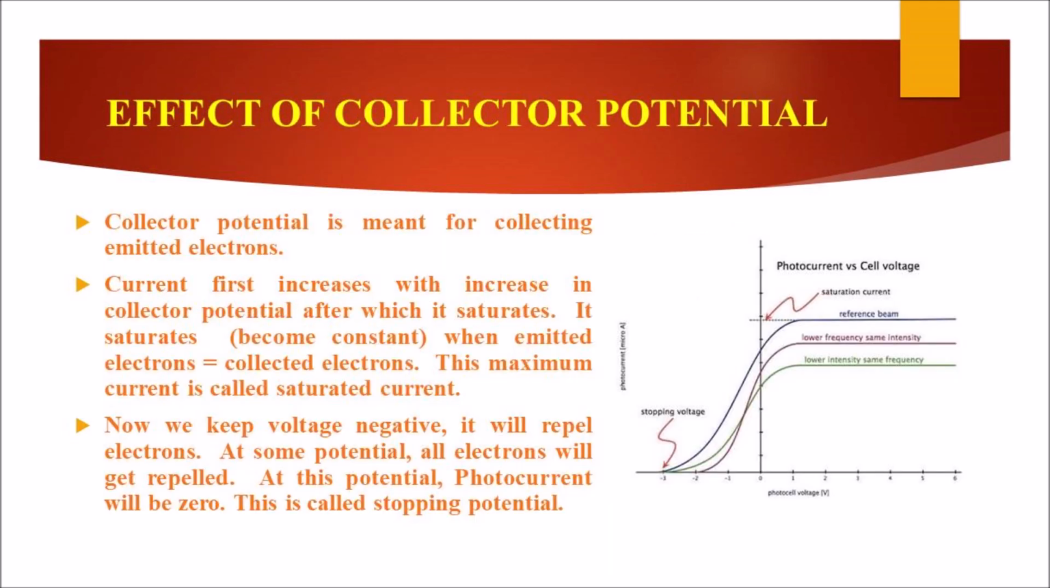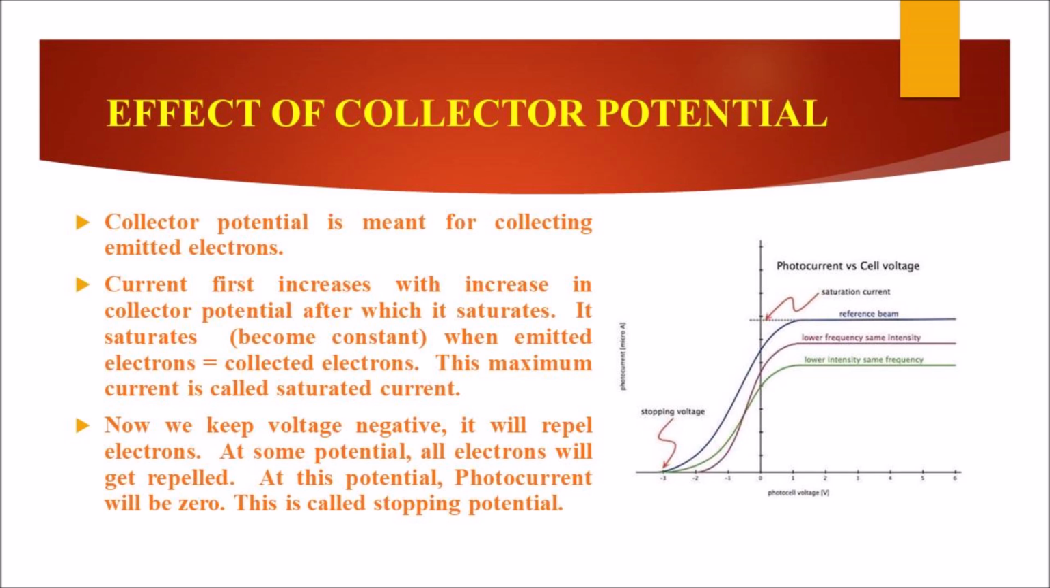Effect of collector potential. Collector potential is meant for collecting emitted electrons. Current first increases with increase in collector potential, after which it saturates.